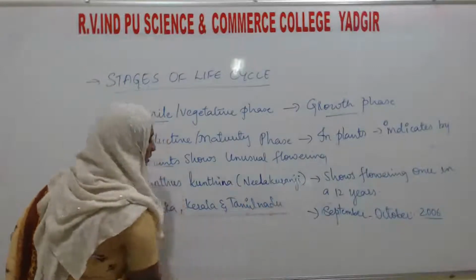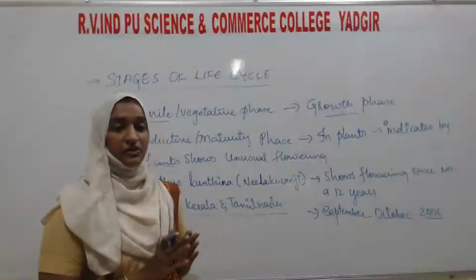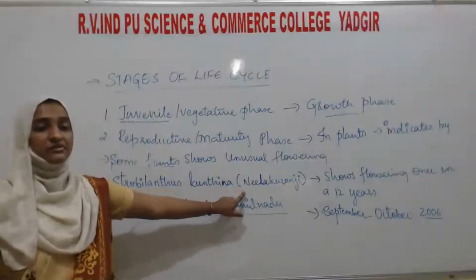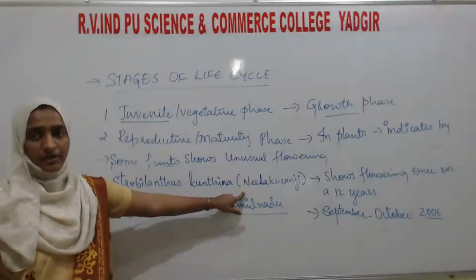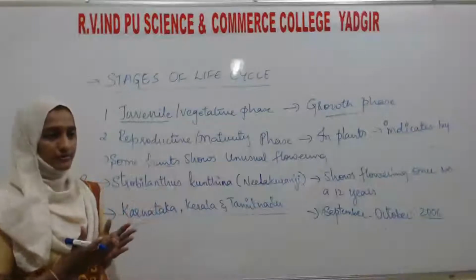It covers large tracts of hilly areas. Neela Kurinji flowers are blue in color, so the hilly areas are totally covered by blue color.